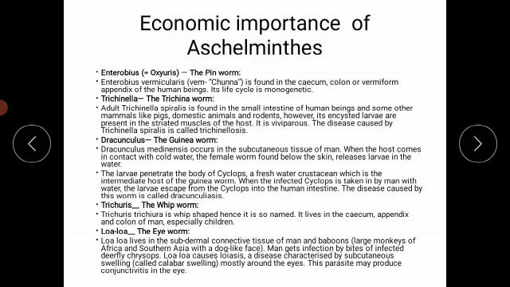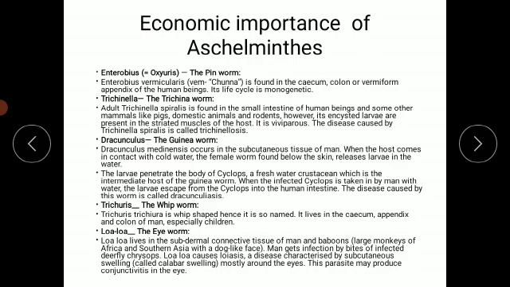Then the next one is Trichuris, also known as the whipworm. Trichuris trichiura is whip shaped, and since of that we call it a whipworm. It lives in the cecum, appendix and colon of human beings, and especially it is present in children.